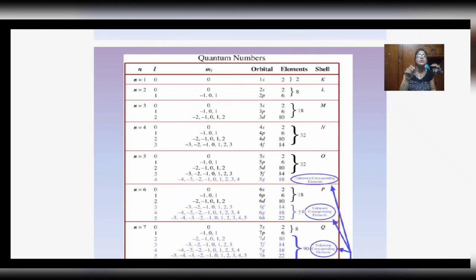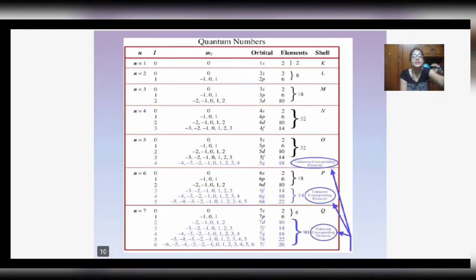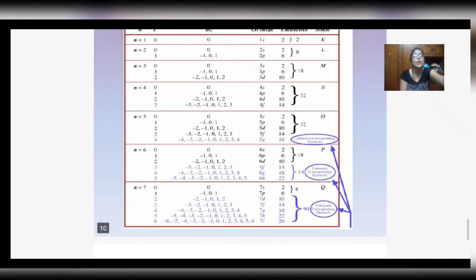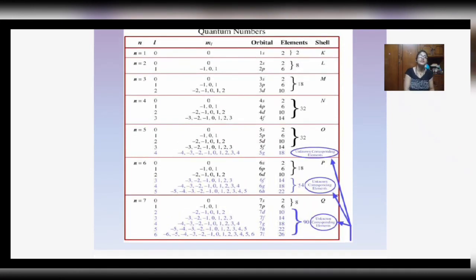Talking about n and l, the principal quantum number and azimuthal quantum number: if n equals 1, l will be n minus 1, that is 0. Magnetic quantum number m will also be 0. That means the electron will be in the 1s orbital. The electron holding capacity is 2, so the elements will also be 2 in the K shell.